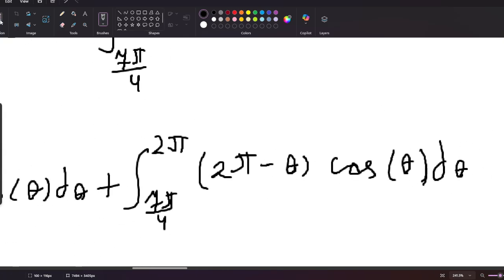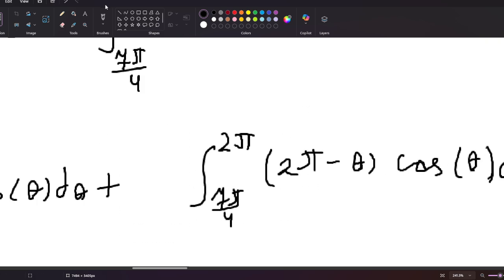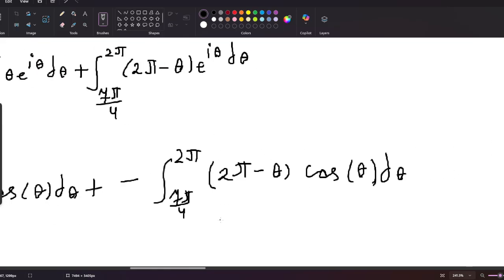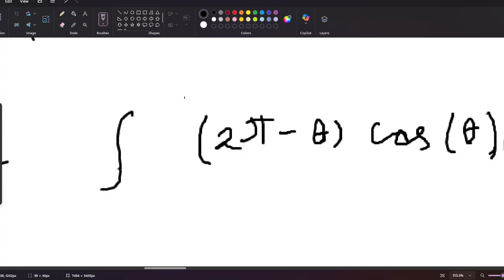So here I'm gonna do a substitution for 2 pi minus theta. So here we negate this. Here we will have 0, here we'll have pi over 4, and then we can just swap the bounds, so from 0 to pi over 4.